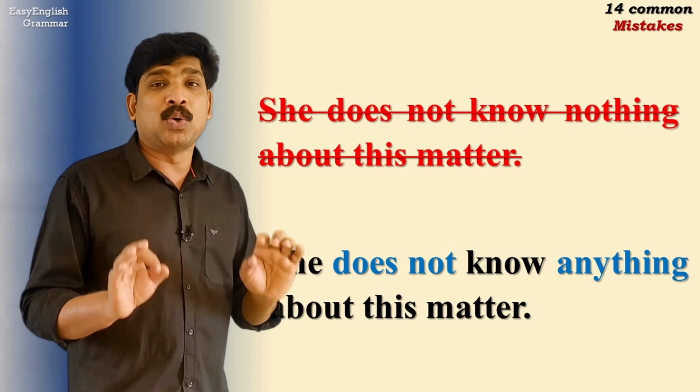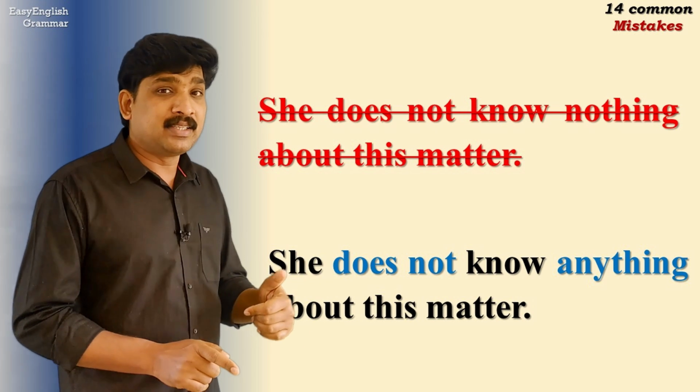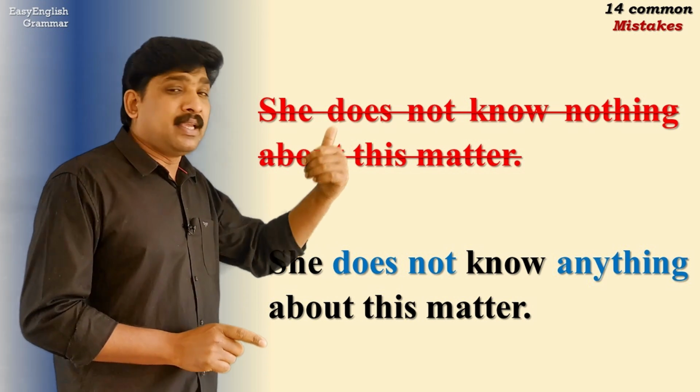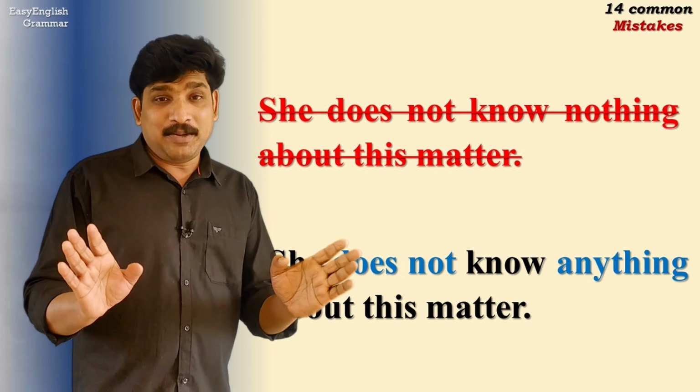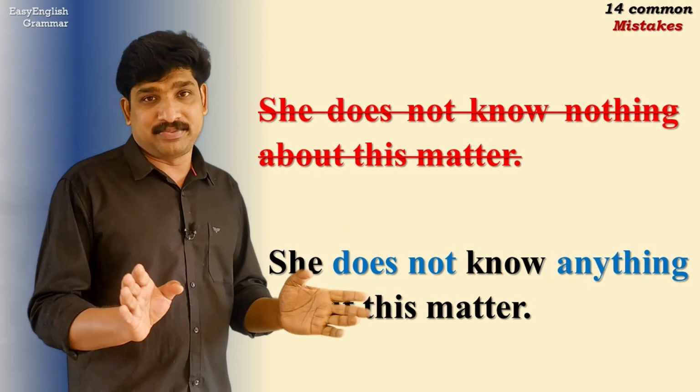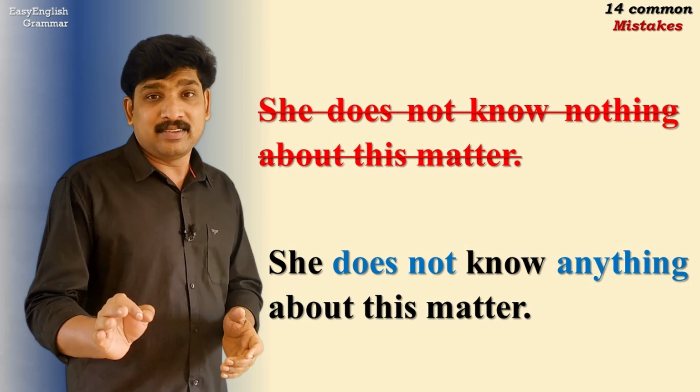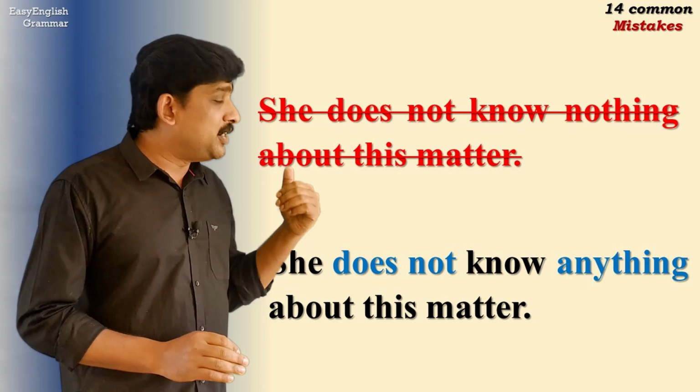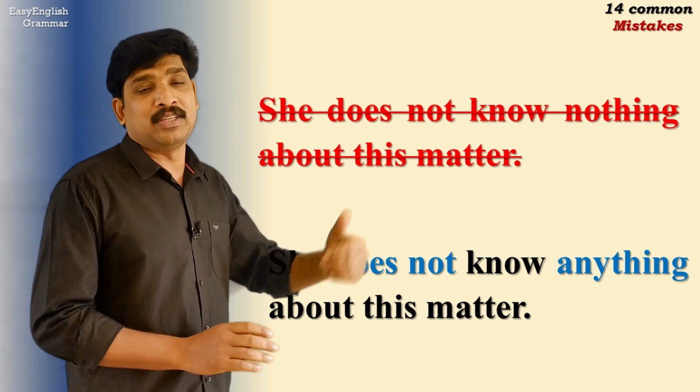Not "She does not know nothing about this matter." It is, "She does not know anything about this matter." The negative part doesn't is enough. We have got to make the other parts positive. So it is not nothing, it is anything. She does not know anything about this matter.